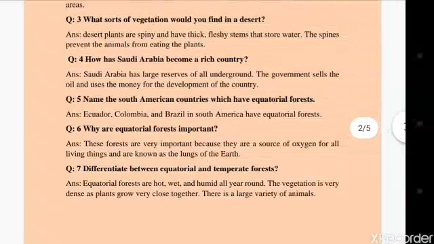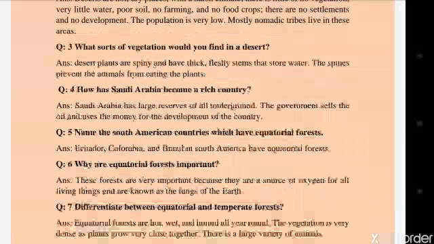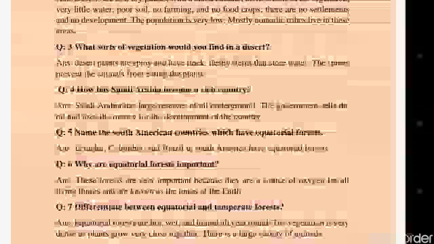Question number 5 is, name the South American countries which have equatorial forest. Answer of question number 5 is Ecuador, Colombia and Brazil in South America have equatorial forest. Question number 6, why are equatorial forests important? Answer is, these forests are very important because they are a source of oxygen for all living things and are known as the lungs of the earth.